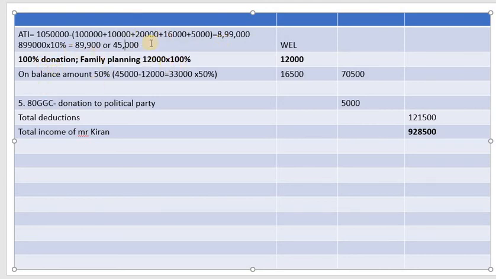So now we have to give donations. First we give 100% donation, that is family planning only. Then on the remaining amount 50%. So 45,000 minus 12,000, we have already given 12,000 here. The remaining amount is 33,000 into 50%, 16,500. So total eligible donation deduction is 70,500. Then the fifth one is donation to a political party, 5,000. So total deductions available is 1,21,500. Then the total income of Mr. Kiran is 9,28,500. I hope you understood this problem, so you can work out all the problems in the future. Thank you.